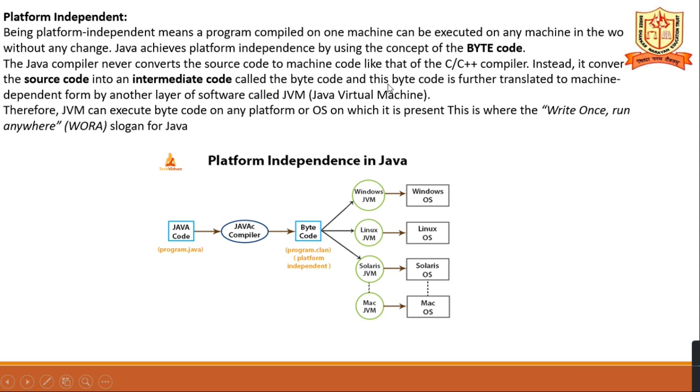So we call it bytecode, and this bytecode is further translated to the machine independent form by another layer of software called the JVM, that is the Java Virtual Machine. Therefore, the JVM can execute the bytecode on any platform or OS which is present, and that is why Java is known by the slogan write once, run anywhere. Is it clear? You can write once and run on any of the platforms. So that's why WORA is a slogan for Java.